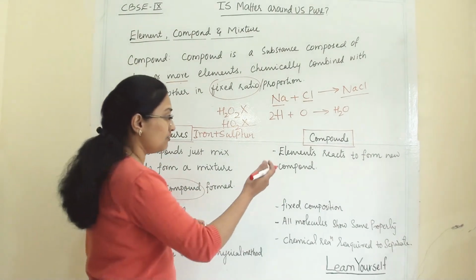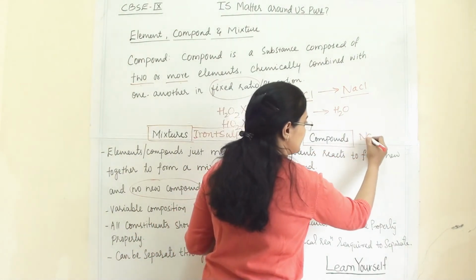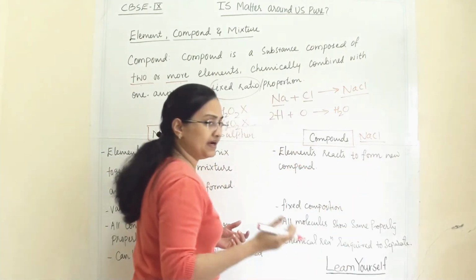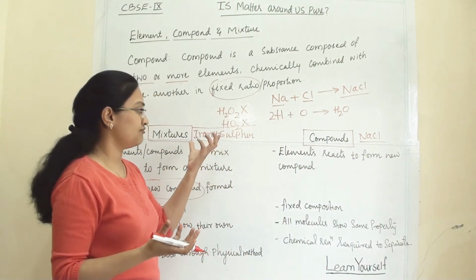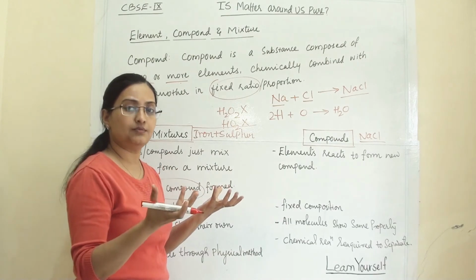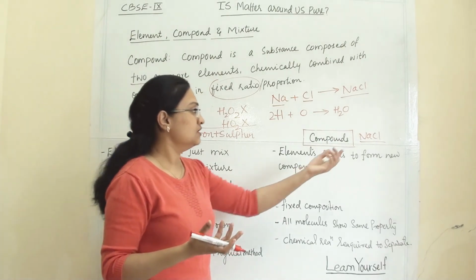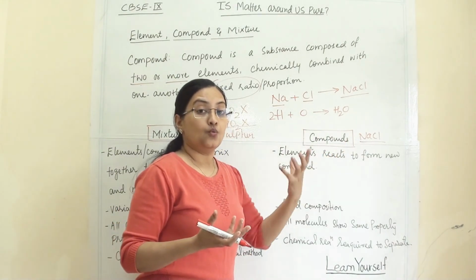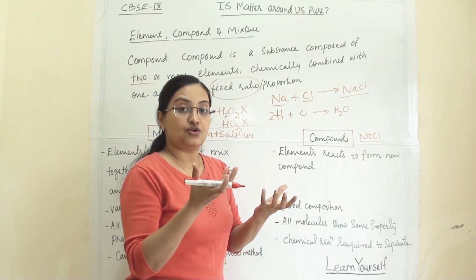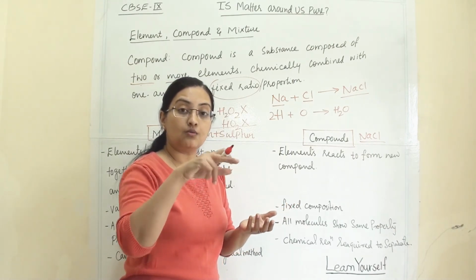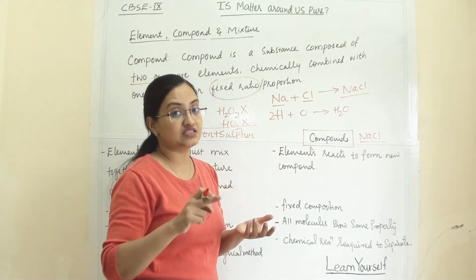If for a compound we take NaCl, in one petri dish we take a mixture of iron and sulfur, and in another petri dish we take salt. When you see a petri dish of salt, the composition of salt throughout remains the same.